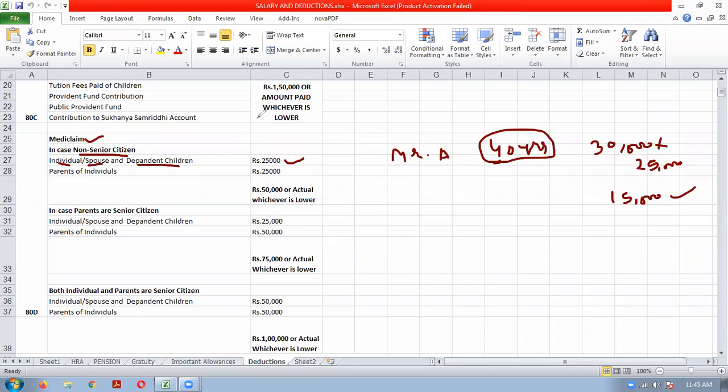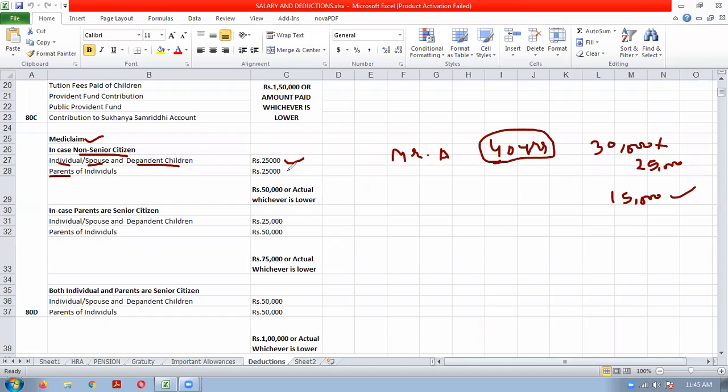Now, that person is also paying the medical premium for his parents. So Mr. A is paying two premiums, one for himself, his spouse, and dependent children, and also one for his parents. And the parents are also not senior citizens.